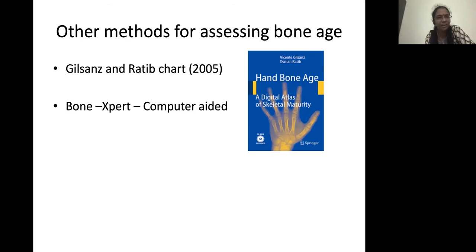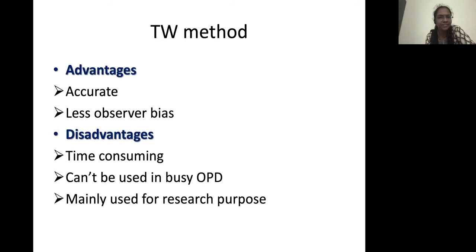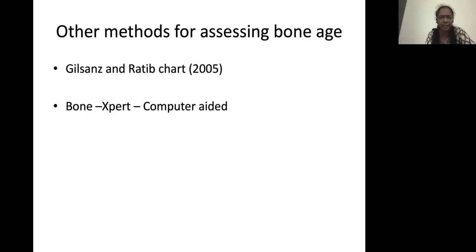But this method can have plus or minus 1 to 1.5 years, depending on the observer. Variability can be there. So the better method is the TW3 method. It's accurate and has less observer bias. Only thing is that it's time consuming. It cannot be used in a busy OPD. Suppose you have so many patients, it may be difficult because it may take at least 5 minutes for calculating the bone age. So mainly it's used for research purposes, but with this app, I think we can calculate faster.